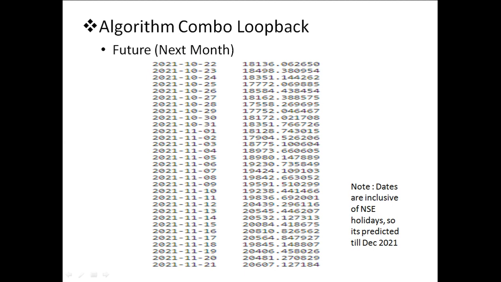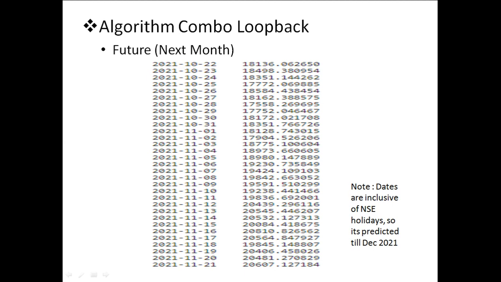Here we can see that from the 22nd it is predicted like this, and the algorithm has already predicted that there might be a drop from the 18,500 level to the 17,500-600 levels, and then the algorithm is predicting Nifty will reverse and may touch the 20,000 mark.